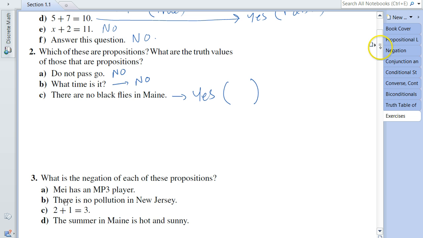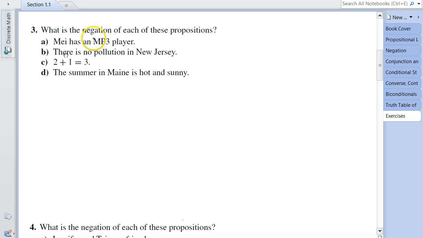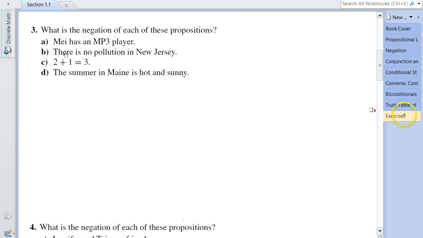Right, let's move on to question number 3. Question number 3 says, what is the negation of each of these propositions? Let me remind you that for negation, we have a definition, and the definition says that to negate a proposition P, it is sufficient to just affix that proposition with the statement "it is not the case." So let's apply the definition directly.